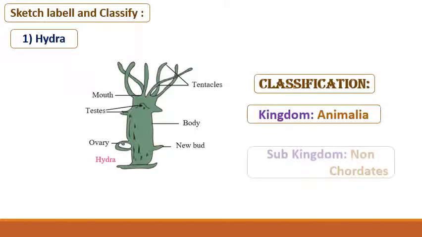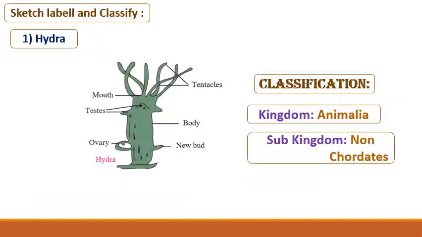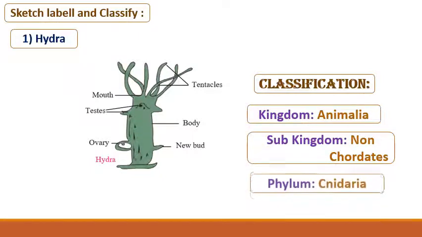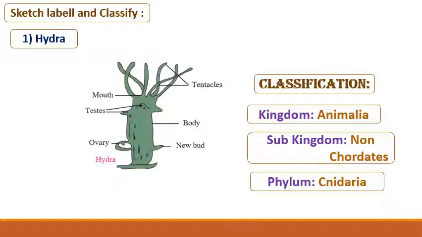First kingdom Animalia, subkingdom non-chordates, means there is no notochord. Phylum Cnidaria, or we can say Coelenterata. Okay, both names are the same, Coelenterata or Cnidaria. The body of these animals is cylindrical or umbrella-like.